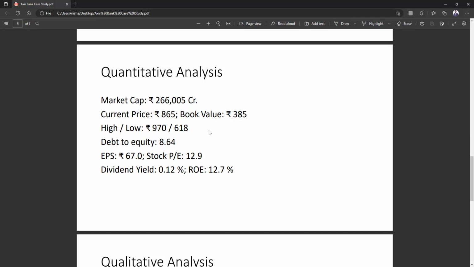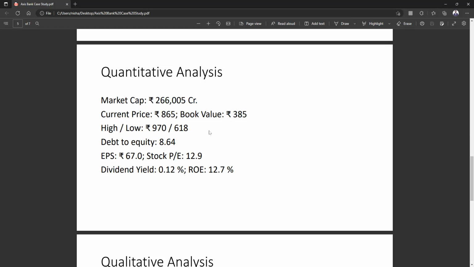And coming to the EPS, earning per share, this is around 67, and PE ratio is 12.9. So this is a good thing, because if PE is more, then you are paying more price for that earning. Like if PE ratio is 12.9, so it's around 13. So we can say that you are paying 13 rupees for every 1 rupee earning. So yeah, PE ratio is definitely good.